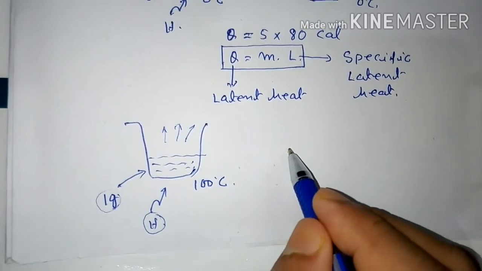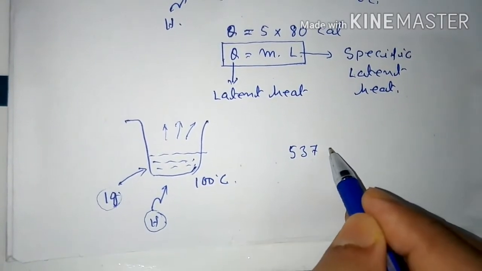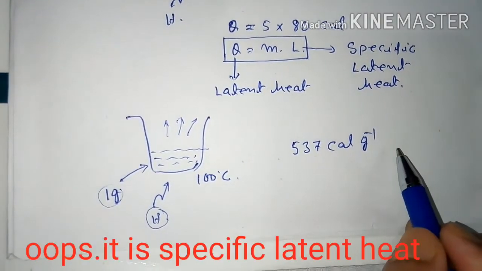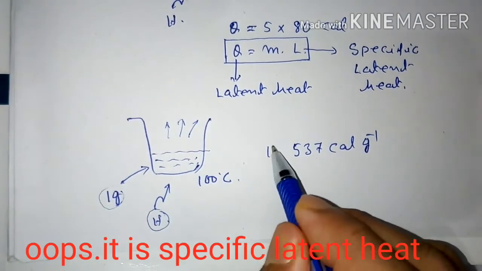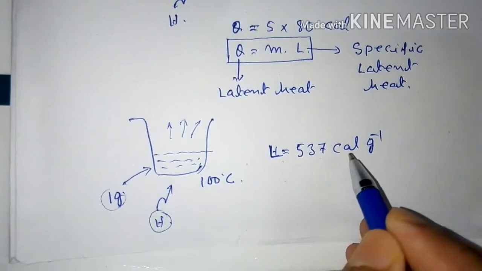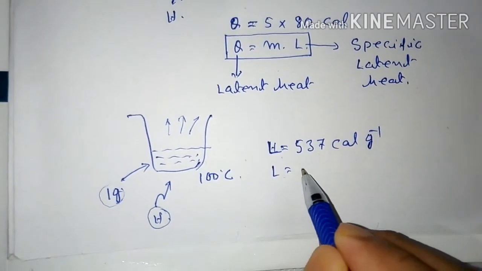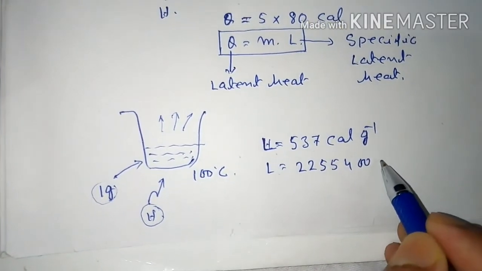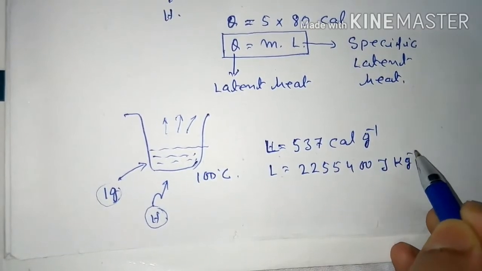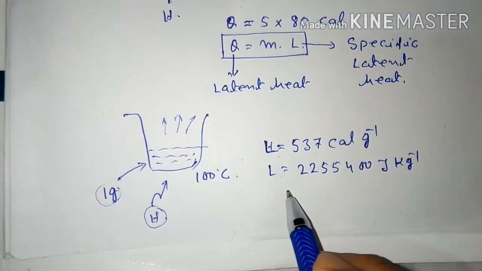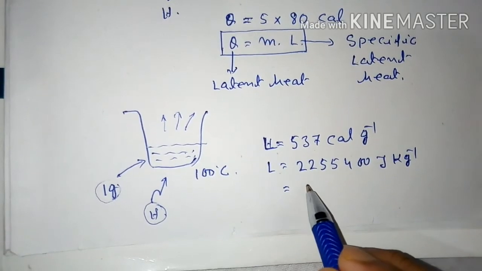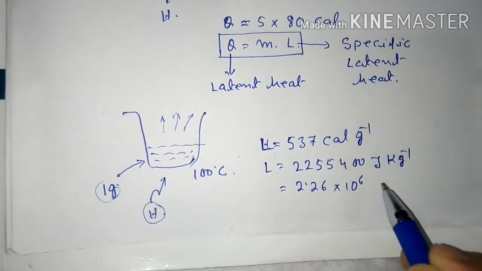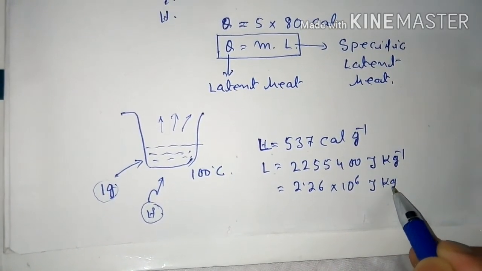It is 537 calorie per gram in the CGS system, and L equals 2255400 joule per kg, also written as 2.26 into 10 to the power 6 joule per kg.